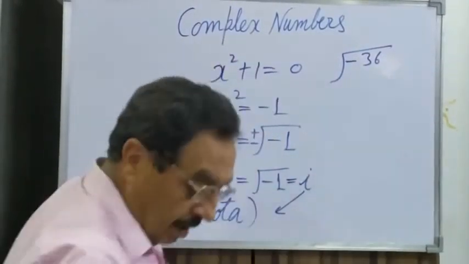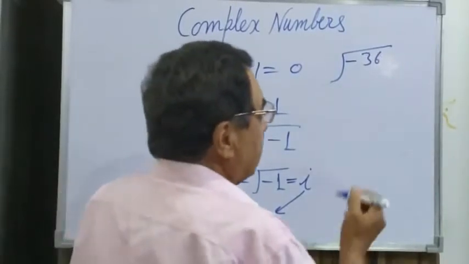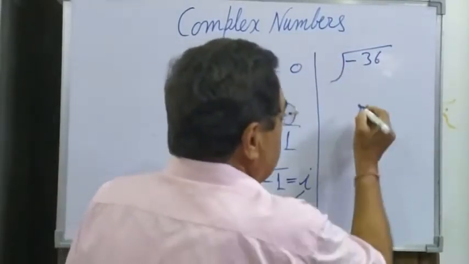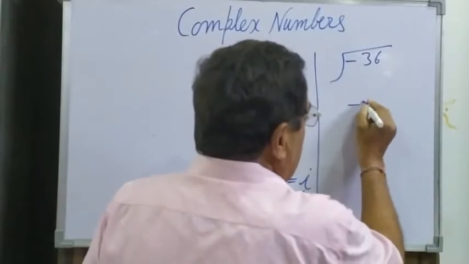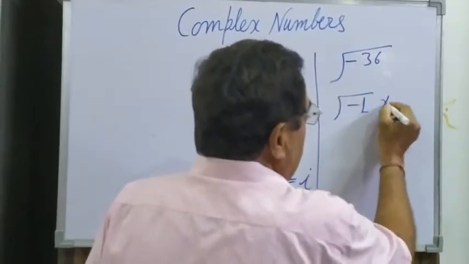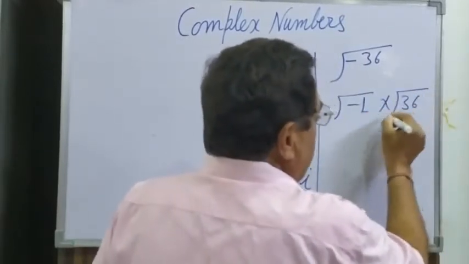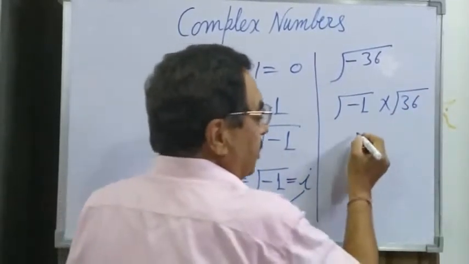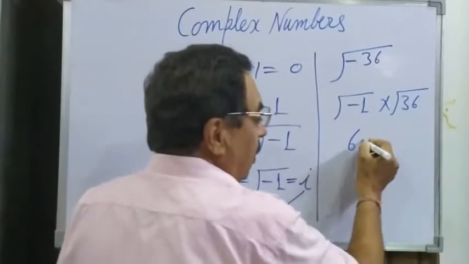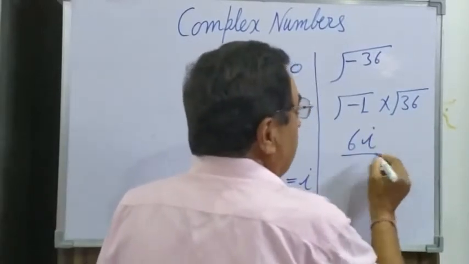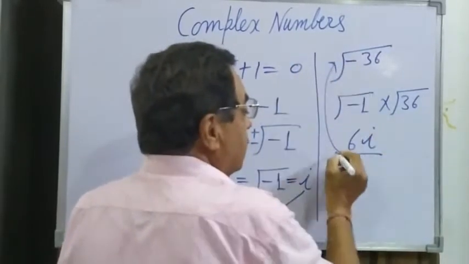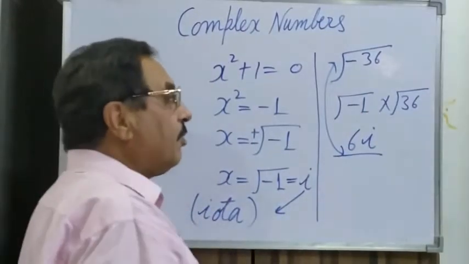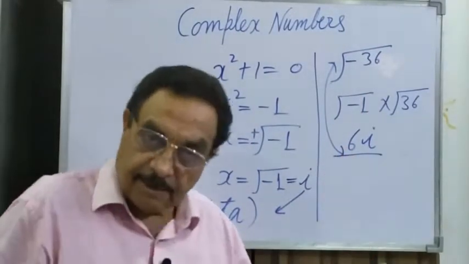Under root minus 36 can be written as under root minus 1 into under root 36, and root 36 means 6, and under root minus 1 is iota. So the answer would be 6 iota. So square root of minus 36 is 6 iota.